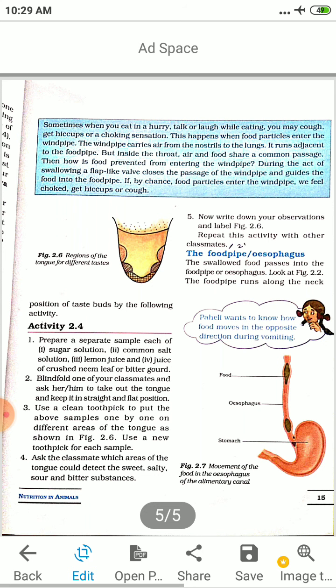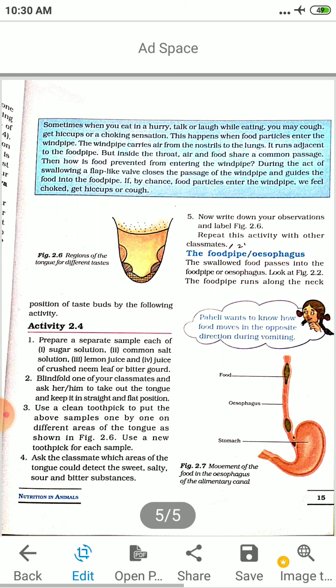Blindfold one of your classmates and ask them to take out the tongue. Put a drop of each on the tongue. Ask the classmate which area of the tongue can detect sweet, salty, sour and bitter. So in which region can you detect which taste? Write down your observations.